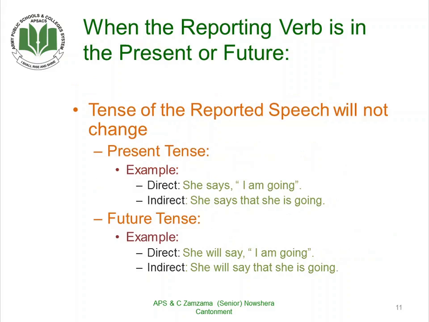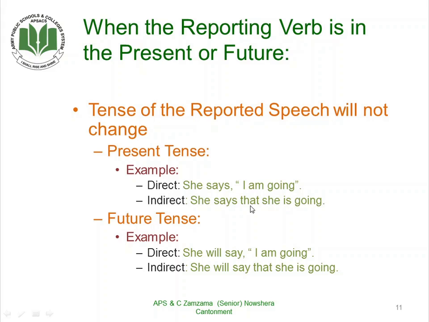When the reporting verb is in the present or future, the tense of the reported speech will not change. For the first one, the present tense, let us see an example. She says, "I'm going." She says that she is going.